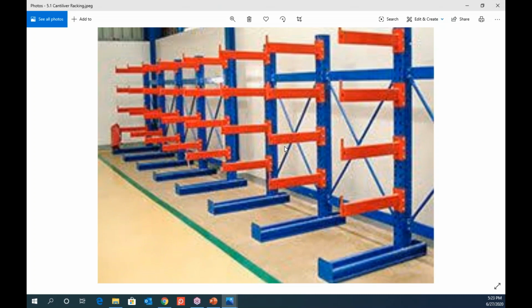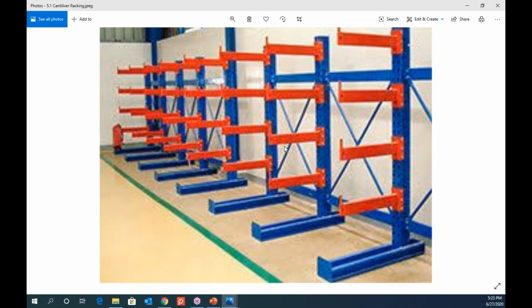If you are working in a manufacturing industry, you will know this already. If you have big rods and you want to keep them, you will place them here, and it will start here and end here. This is one area, one storage bin, and there is one more. Likewise, you have different requirements for different products, which come in different shapes and sizes. That's the reason we segregate them using storage type.